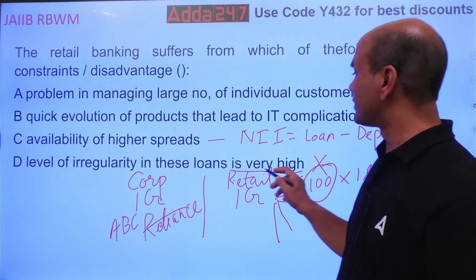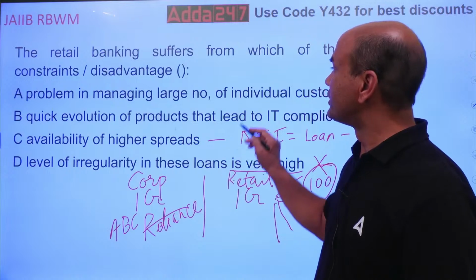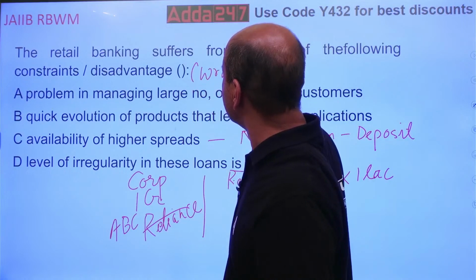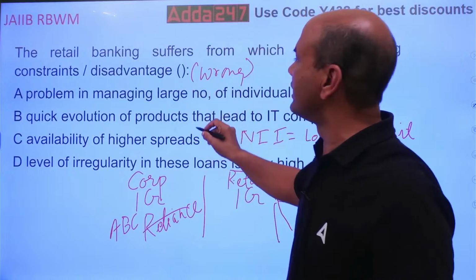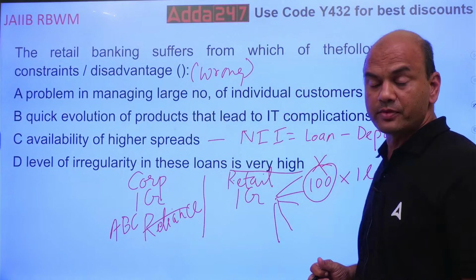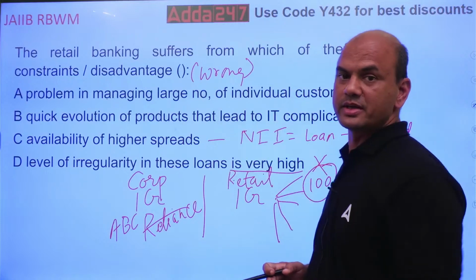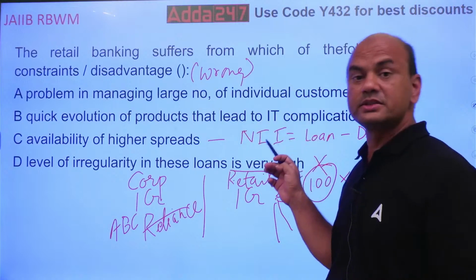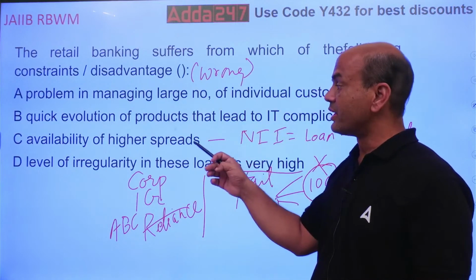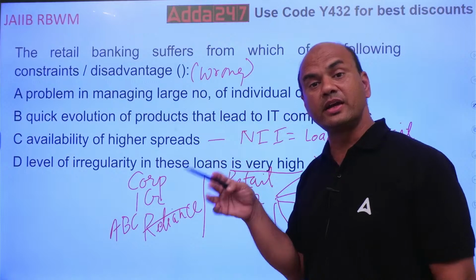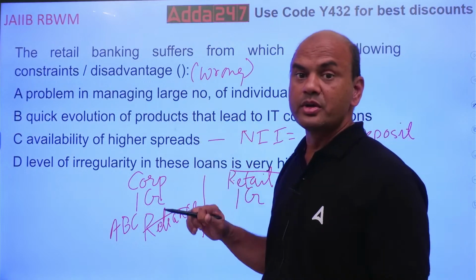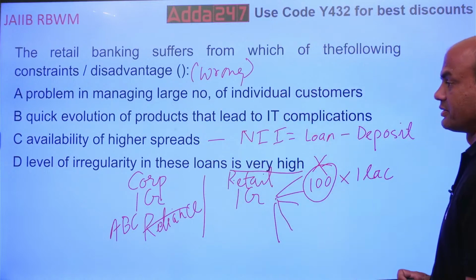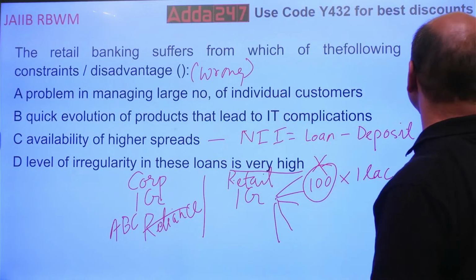Which of the following is a disadvantage? You want the wrong one. Wrong, because all of the remaining are right. The problem of managing a large number of customers, this is a disadvantage. The quick evolution of products that leads to IT complications, that is a disadvantage. Availability of higher spreads, that is actually an advantage. But this is true. Now you want a false one. So the false one is this: irregularity is very high. That is false.